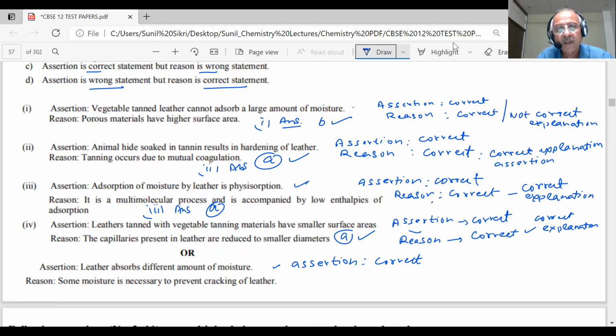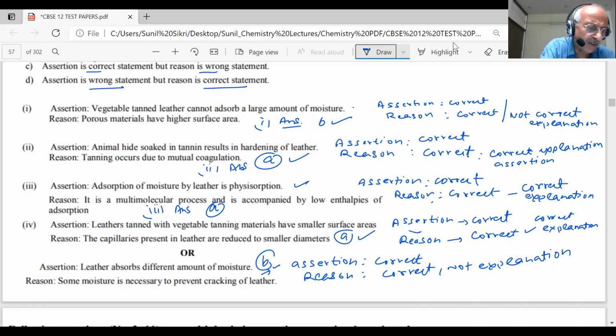It is also correct. Reason is also correct. But is it the reason for this? No, sir, it is not the explanation. So it will be B. Therefore, the answer is B, students.